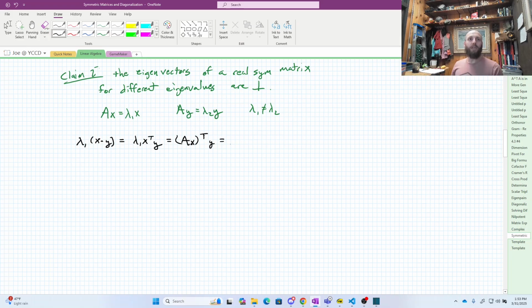And if I transpose Ax, I get x transpose A transpose y. And I know what A transpose is. That's the same as A because it's symmetric. So I get x transpose times Ay. But I know what Ay is because y is an eigenvector. Ay is lambda 2 y. And then since lambda 2 is a scalar, I can factor that up front. And I can say this is lambda 2 times x transpose y, which is lambda 2 times x dotted with y.